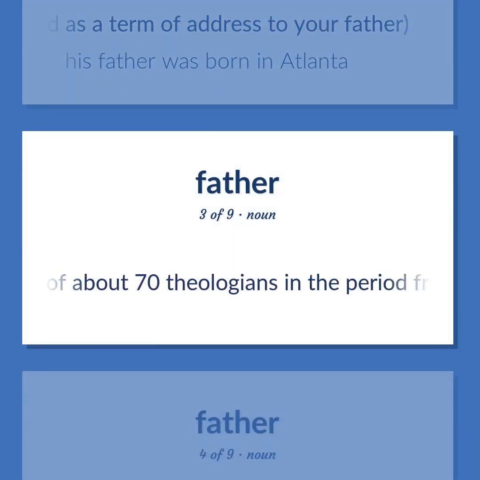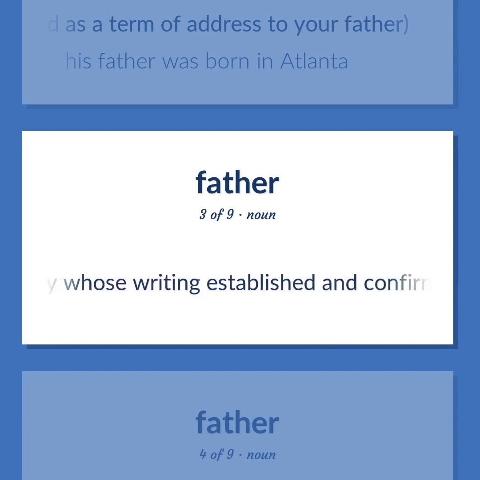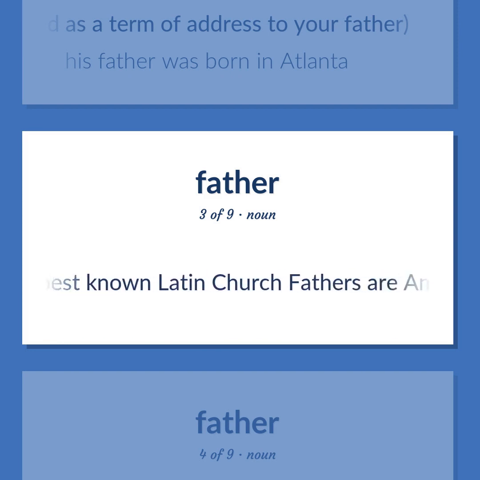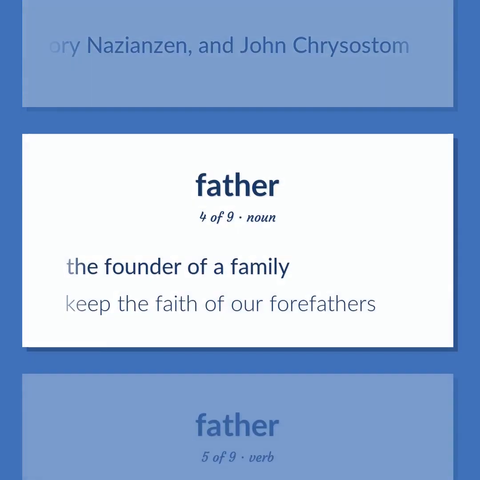Christianity. Any of about 70 theologians in the period from the 2nd to the 7th century whose writing established and confirmed official church doctrine. In the Roman Catholic Church some were later declared saints and became doctor of the Church. The best-known Latin Church fathers are Ambrose, Augustine, Gregory the Great, and Jerome. Those who wrote in Greek include Athanasius, Basil, Gregory Nazianzen, and John Chrysostom.